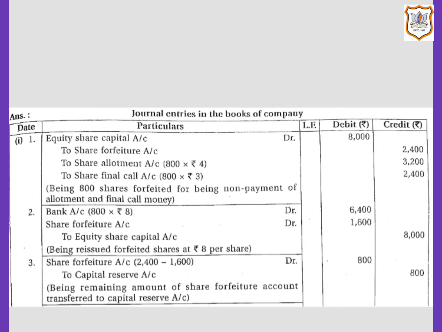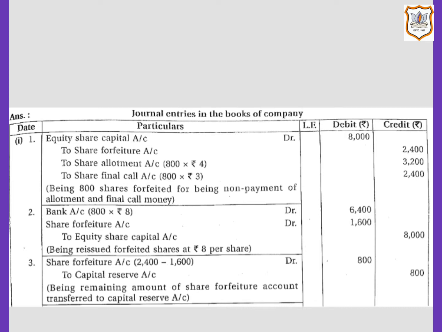So here equity share capital account will be debited by rupees 8,000, that is 800 multiplied by 10. Here number of shares decreases due to forfeiture of shares and hence share capital account will be debited.